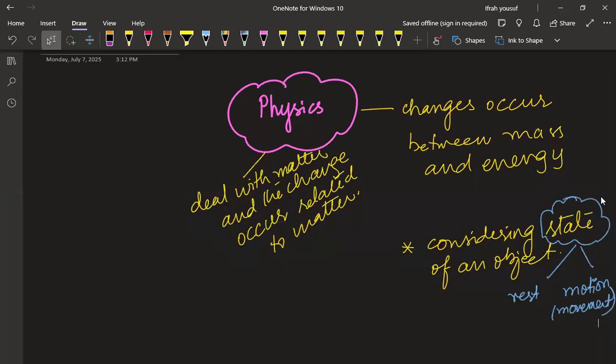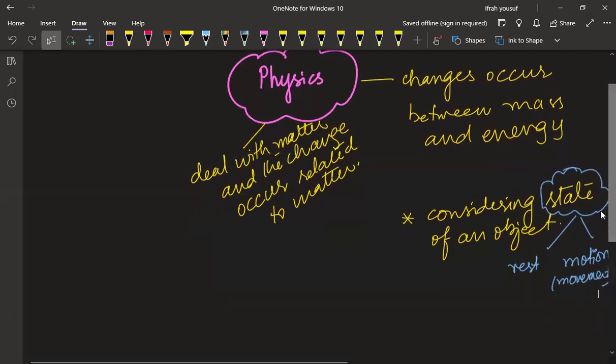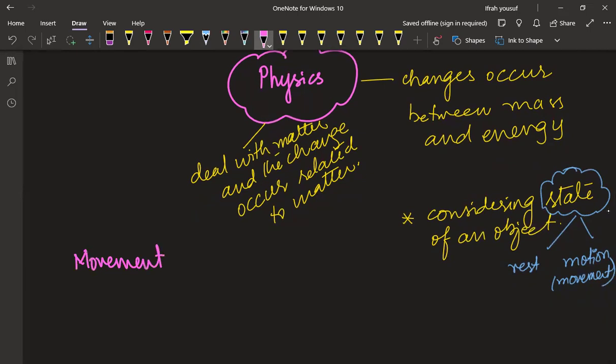All of the things are moving, like the fan. And other than the fan, what is moving? For example, a human. Air particles are moving. So you have talked about the state of matter. We are going to start our topic from movement and position. So the very first thing that we will be discussing is movement and position.